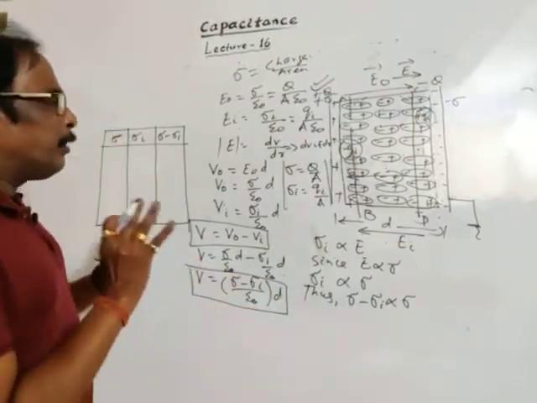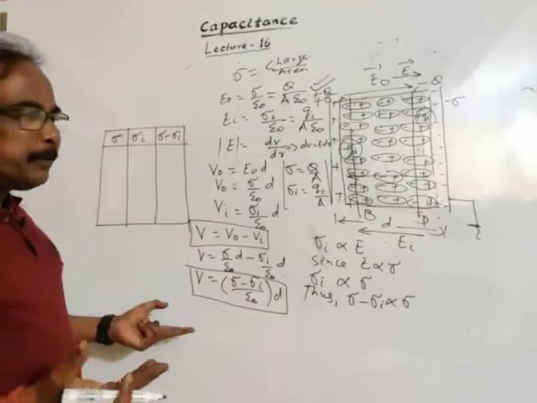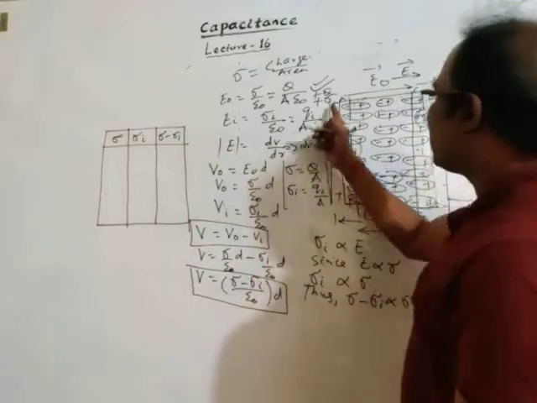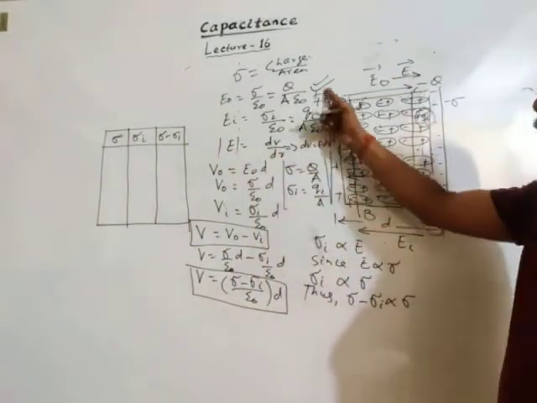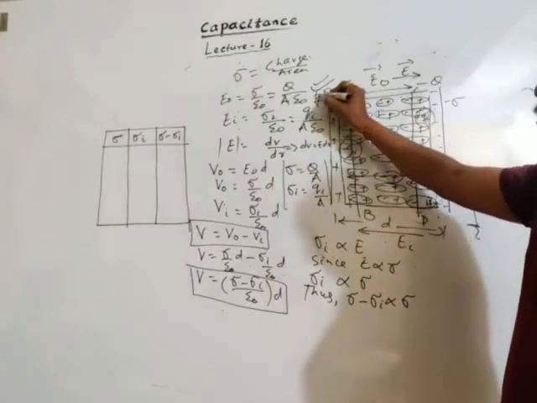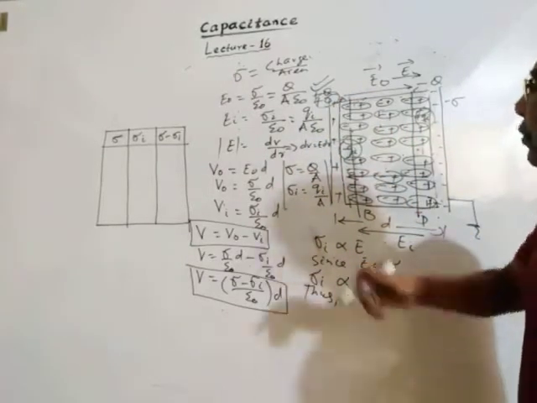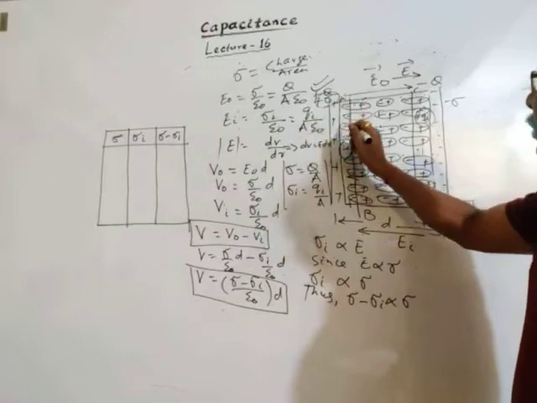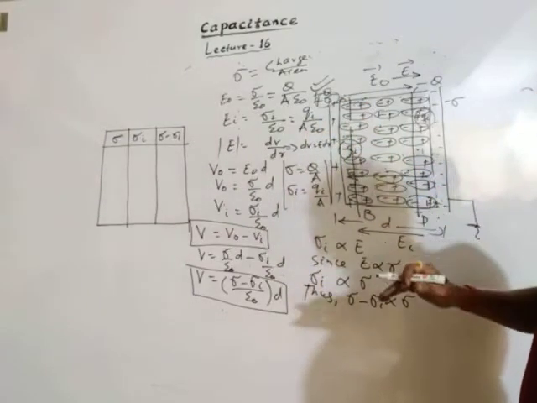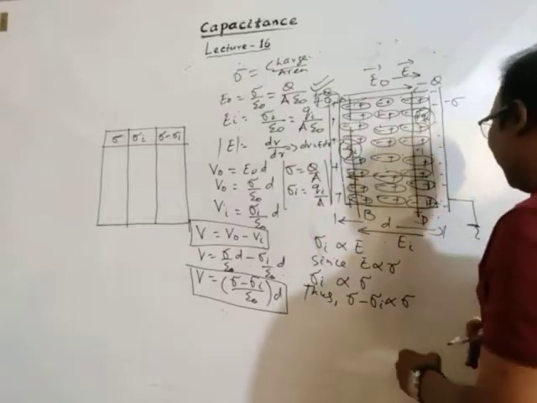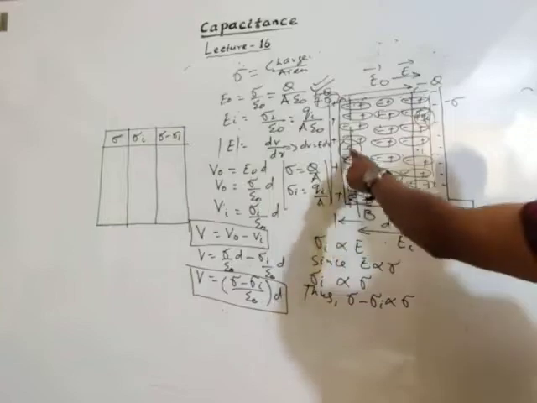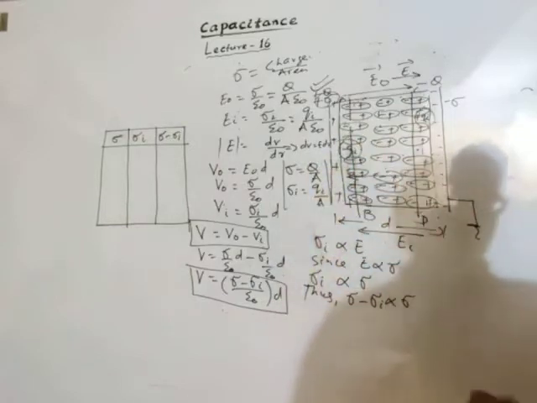As we have observed, if the magnitude of charge Q is increased, then the charge density sigma also increases, so the charge density due to induced charge will also increase.